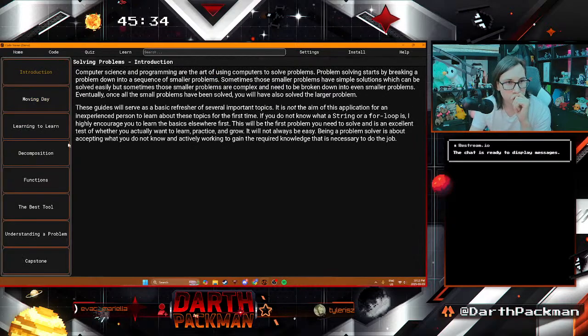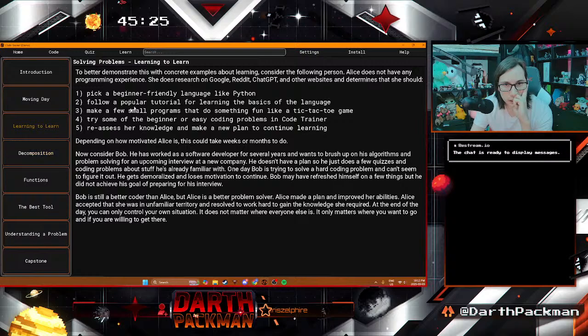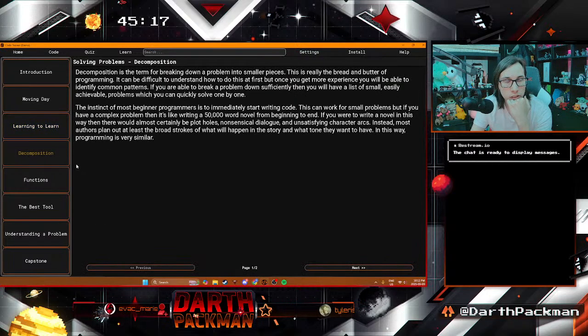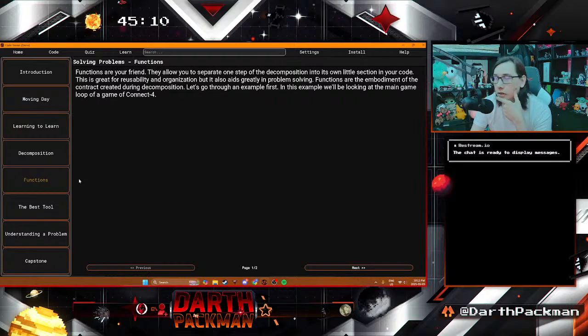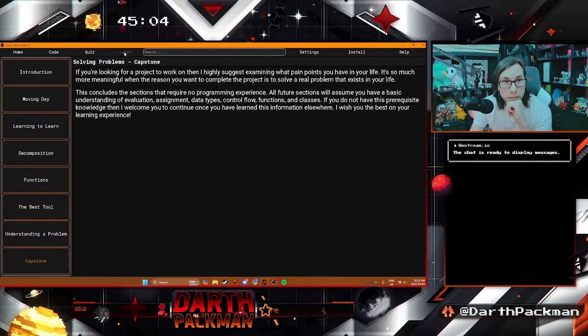So this is solving. That is hard to read. That's a description. Okay, pick a beginner-friendly language like Python. Make a small program, something like tic-tac-toe. Try a beginner coding problem, code trainer. Decomposition is the term for breaking down a problem into smaller pieces. Yeah, that makes sense. Functions are your friend. That's also valid. Best tool, understanding problem, capstone.